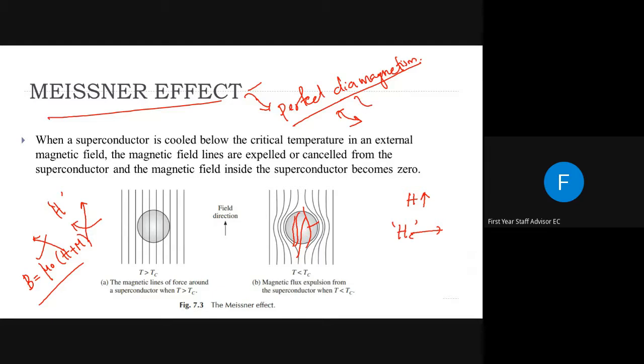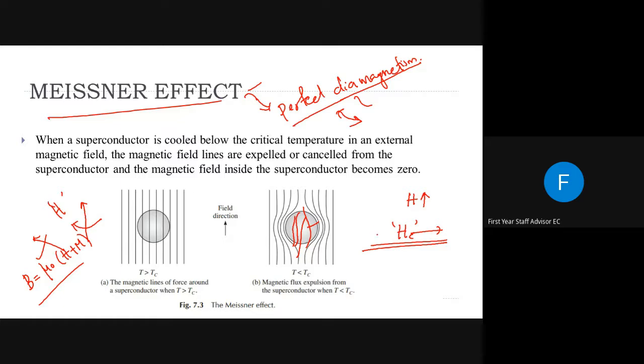That means it will expel all the magnetic field outside of this material. But after some critical field H C, this material will allow magnetic field lines to pass through it. So this is the concept of critical field. Critical field can be defined as the minimum strength of the magnetic field required to destroy the superconducting nature of a metal at a particular temperature.